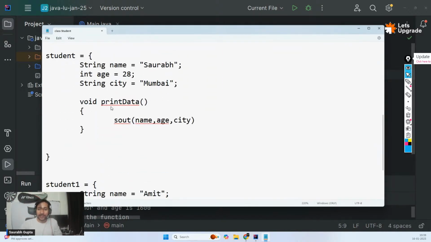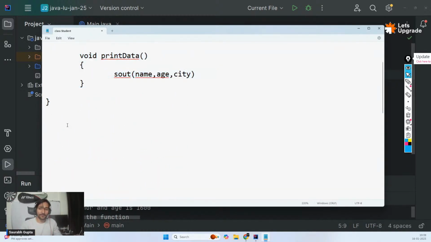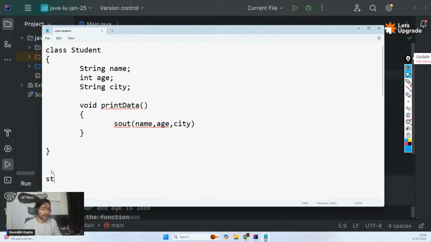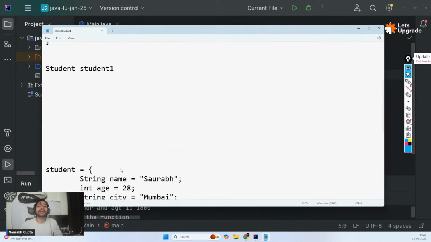So now, instead of writing this much to create an object, you just have to do this. While creating the object, just mention that, okay, student1 is going to be an object. Just tell student1 that you are going to be following this class, this idea. So to do that, coding wise, just mention Student in front of it. That's all. By this, student1 will get all the features mentioned in Student. That means internally student1 will get a name, an age, a city, and a function. But we don't have to write it anywhere. It will get it automatically, internally. All the things are already with student1, but we are not writing it.